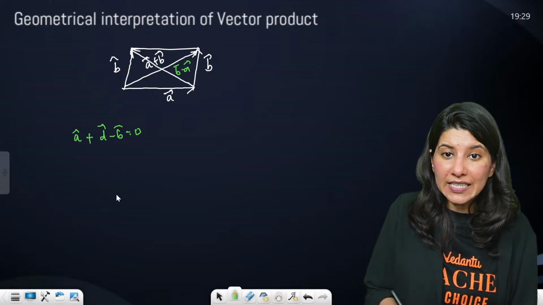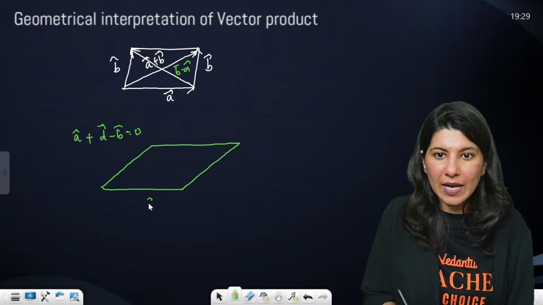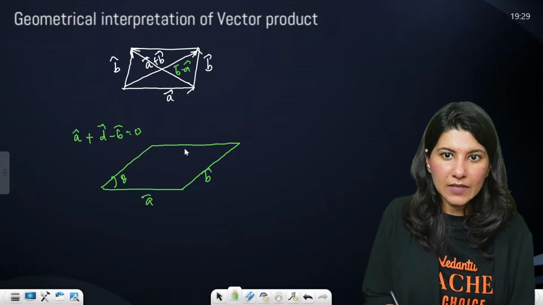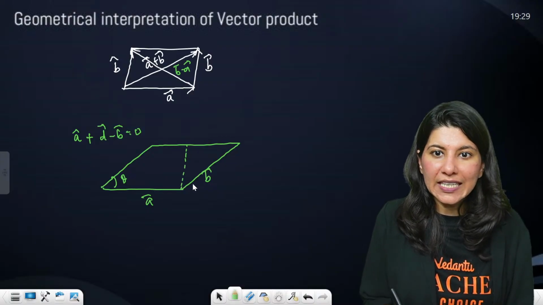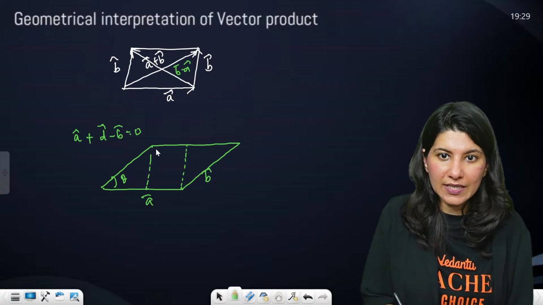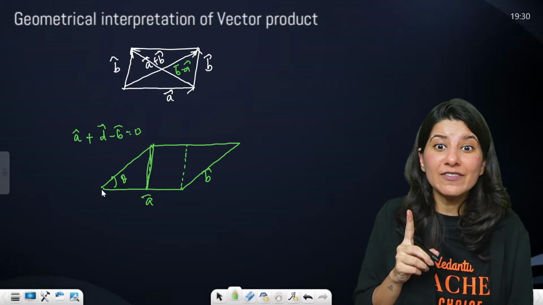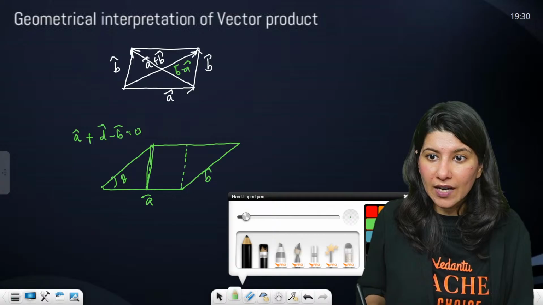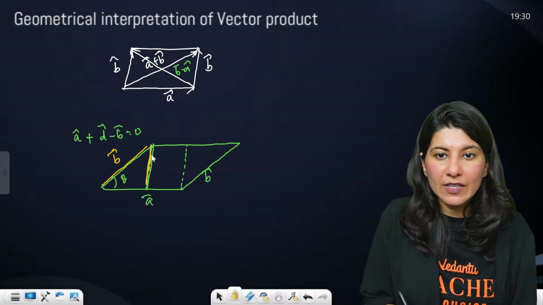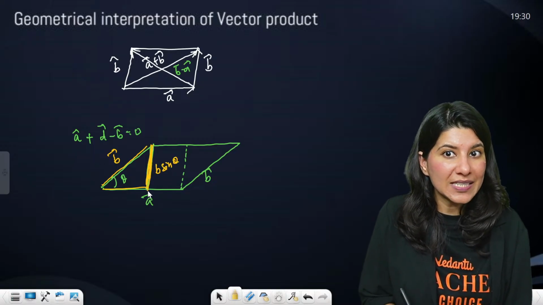Now the geometrical interpretation, let me just show you. Okay, so this is your parallelogram. Again, A vector, B vector. This is your theta, correct? What about this perpendicular? Can anybody talk about this perpendicular? Can you remember the vertical component in physics? If this thing is B, then this will be B sine theta, the vertical component. This is B cos theta, so this is B sine theta.